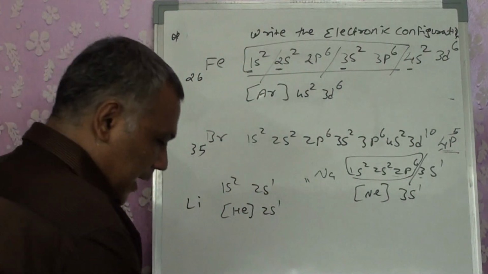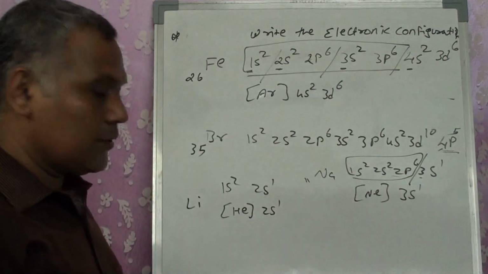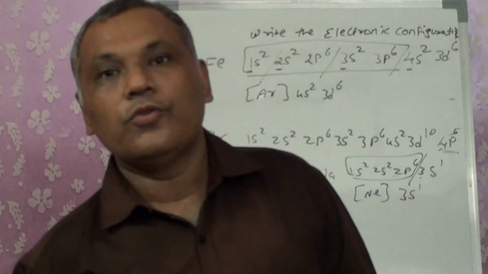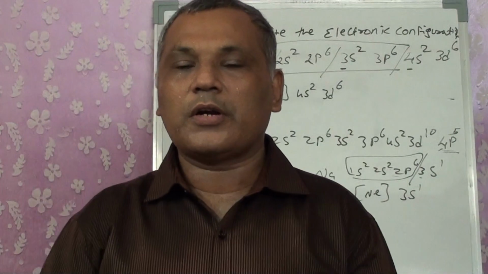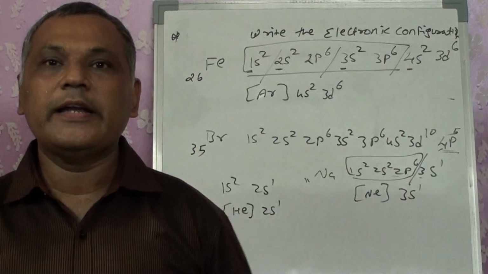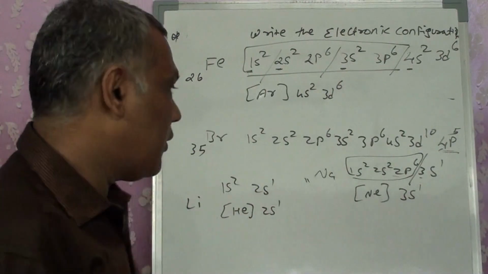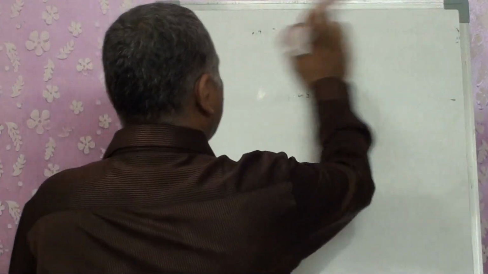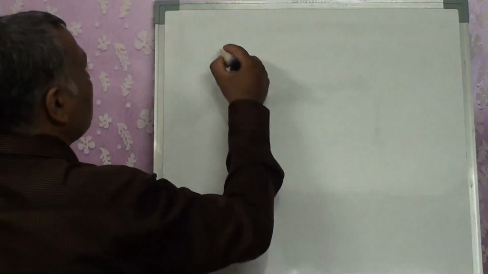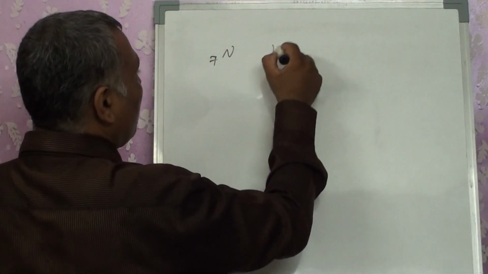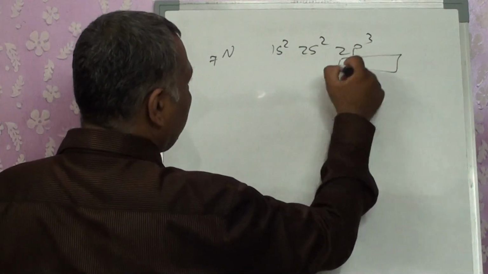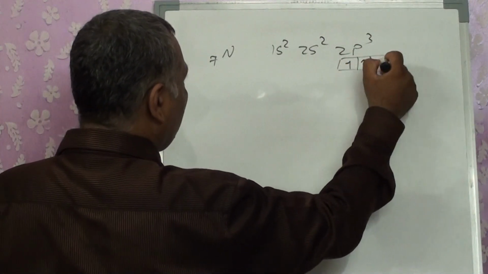Okay. And the last point of these configurations is the stability rules. Those orbitals which are half filled or completely filled are highly stable. Let's take an example. I wrote it for nitrogen, 7, 1s2, 2s2, 2p3. This has a half filled configuration.